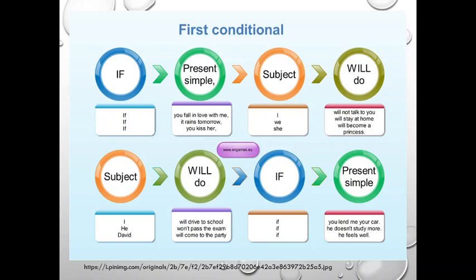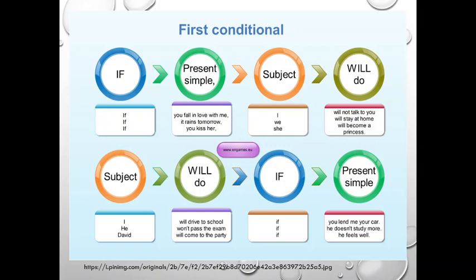Also, I have an example of the first conditional tense in this scheme. You should use if in the first place. In this case, you should use present simple tense. Then we use the subject, and also we use our future simple tense with the auxiliary will and the main verb. For example, here you can see do.